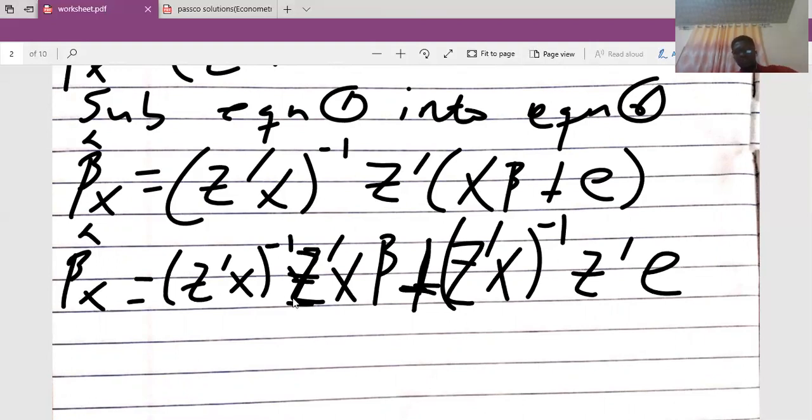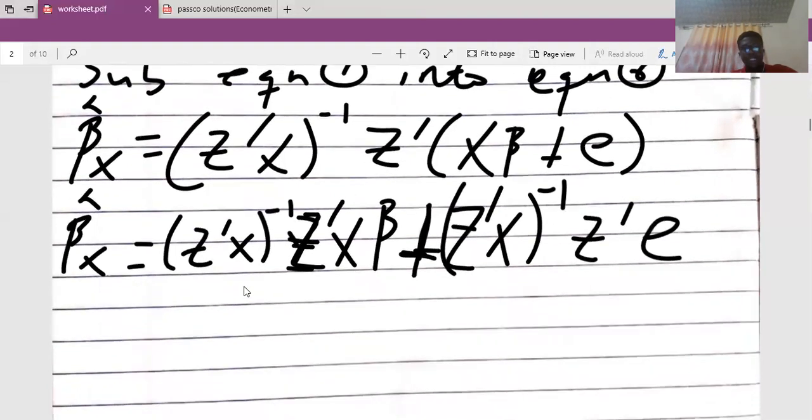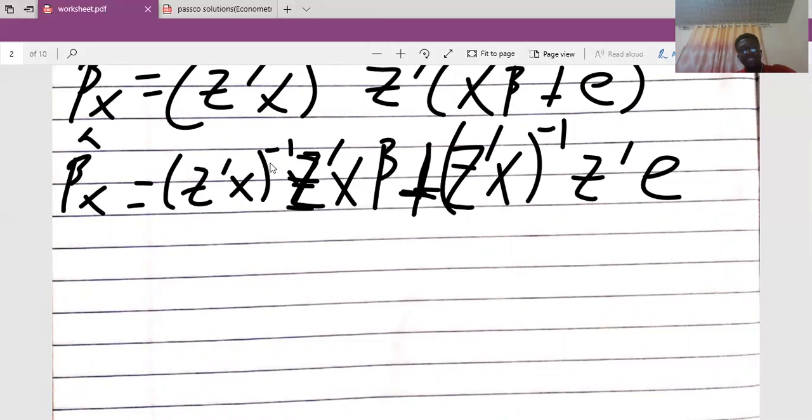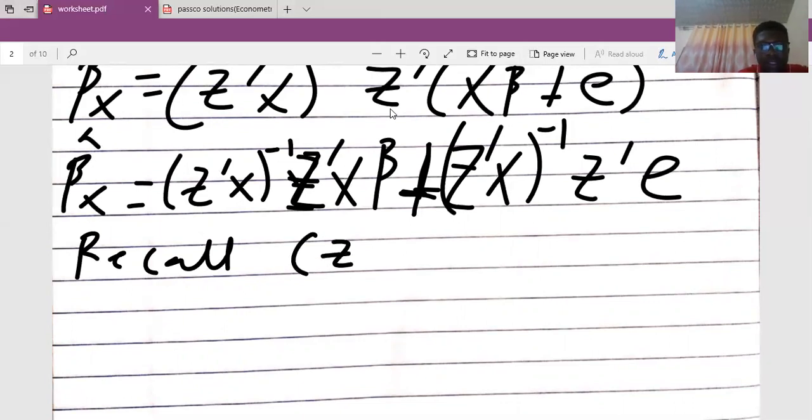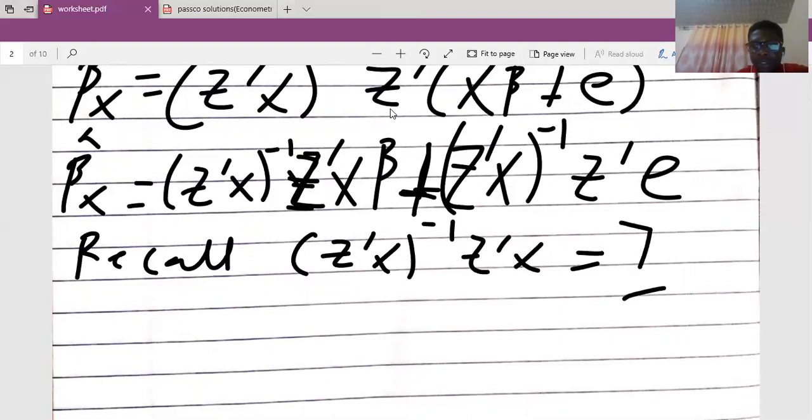Okay, good. So now we can recall from last semester that Z prime X inverse Z prime X here will be equal to the identity element, which I'm calling I here. So this is my identity element.